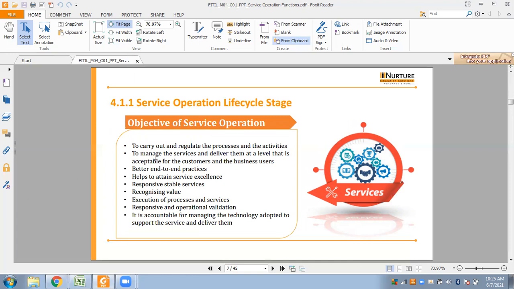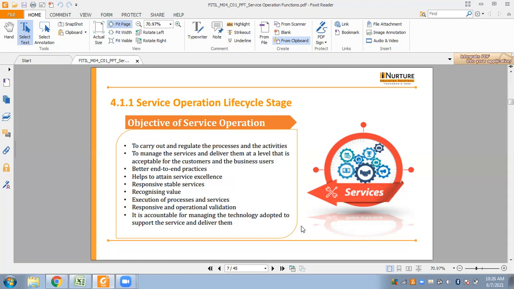So here we have this: to carry out and regulate the processes and the activities, to manage the services and deliver them at a level that is acceptable for the customers and the business users, better end-to-end practices, helps to attain service excellence, responsive, stable services, recognizing value, execution of processes and services, responsive and operational validation. It is accountable for managing the technology adopted to support the service and deliver them.